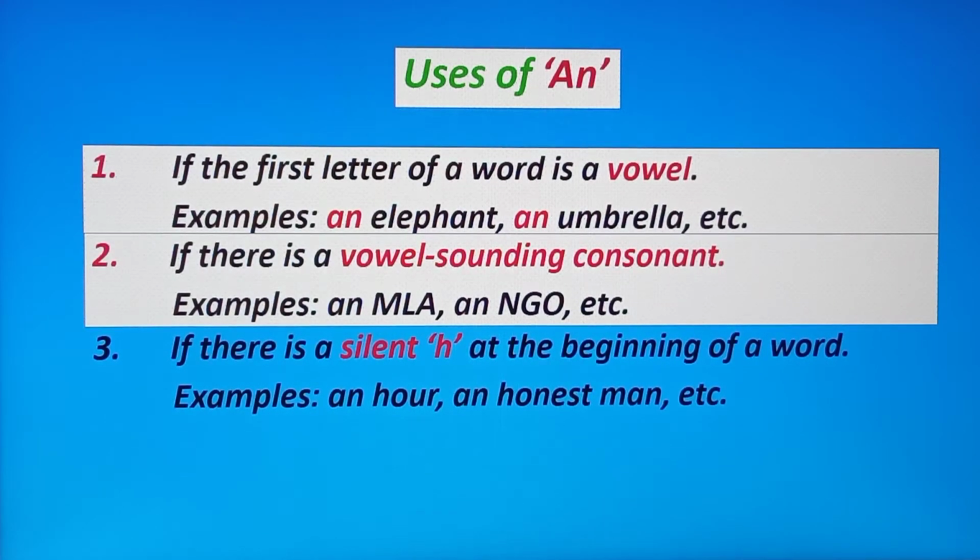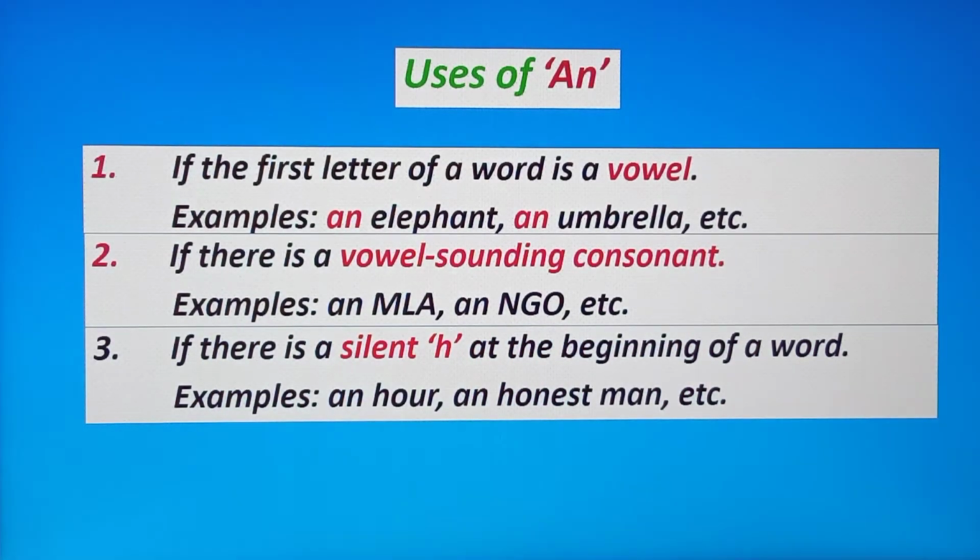And if there is a silent H at the beginning of a word, then we place an before it. For example, an hour. Here in hour, H is silent. The pronunciation is "our", so we place an before hour. An honest man.